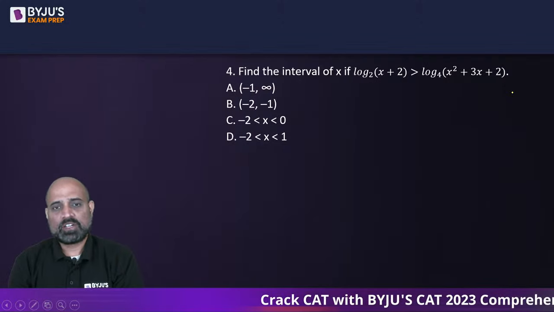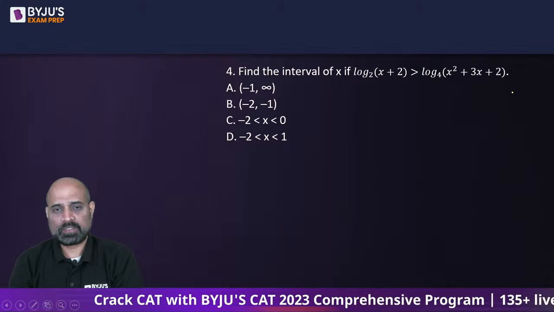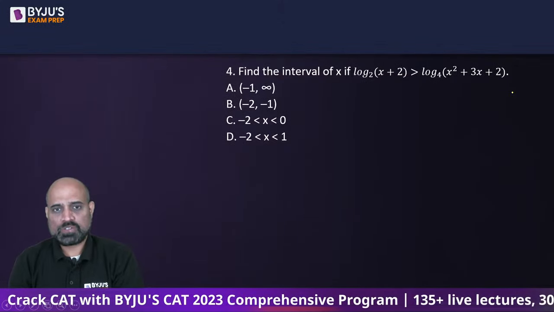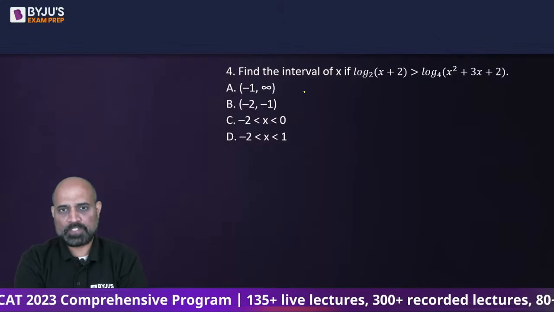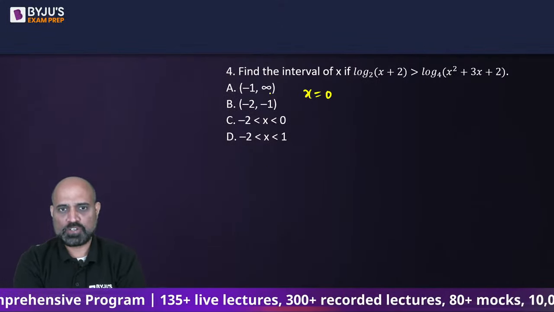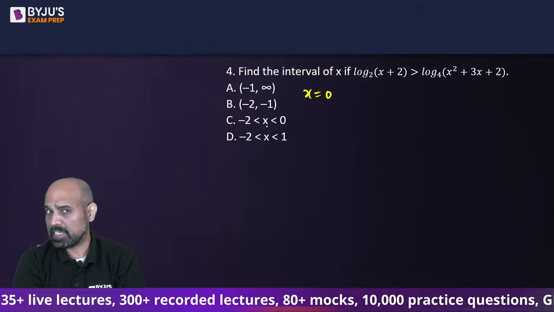So I will take the value of x as 0 because 0 is included in A and D, but it's not included in B and C.